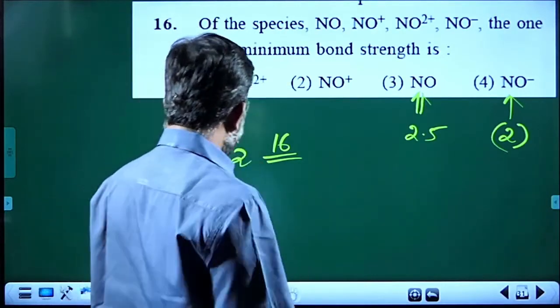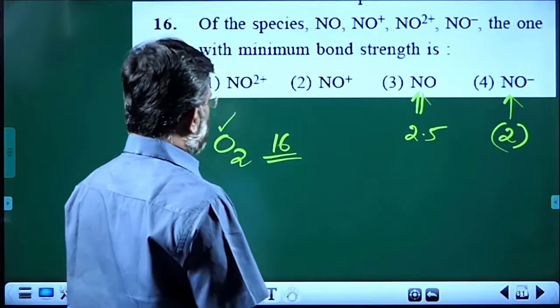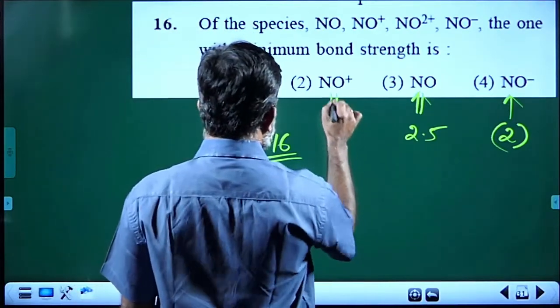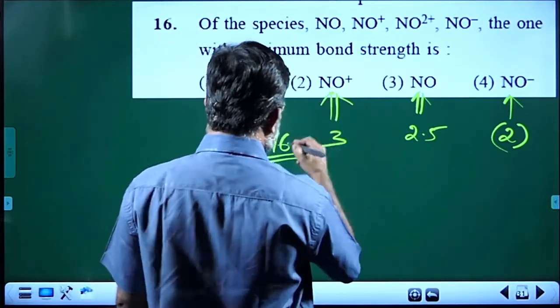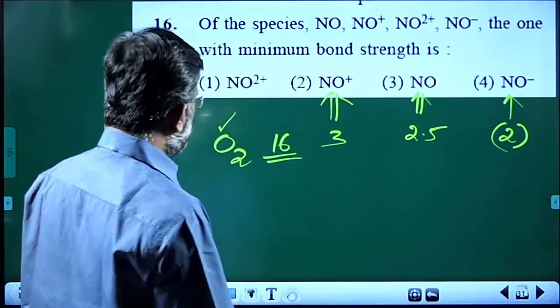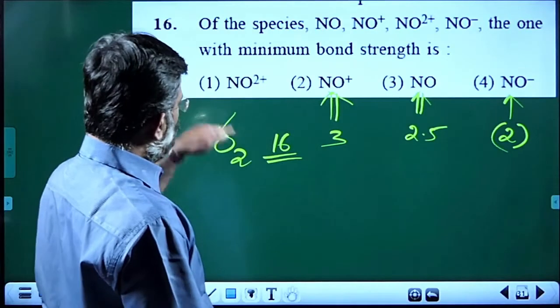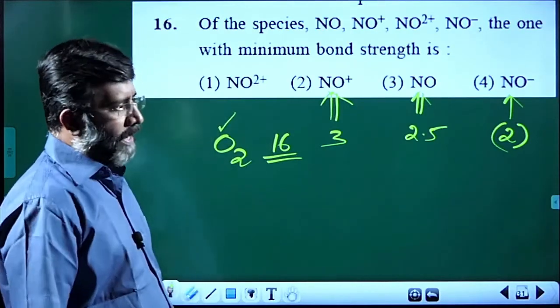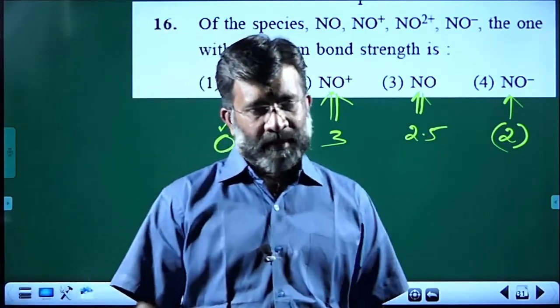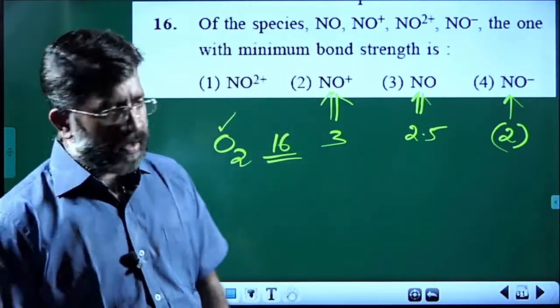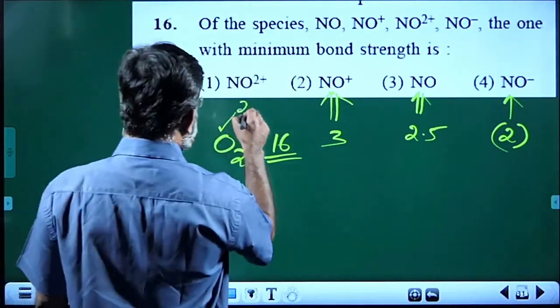Remember, we are talking about the O2 configuration. 1 more electron removed from the anti-bonding molecular orbital, so the bond order will be 3 for NO plus. And for NO2 plus, 1 more electron removed from the bonding molecular orbital. Therefore, the value will be 2.5.